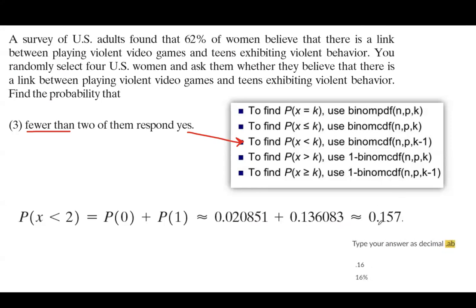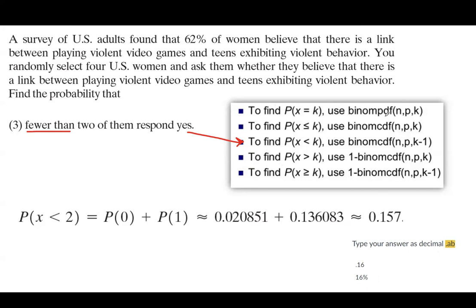And again, when you're typing these answers into your canvas, when it says, hey, point AB, it means that it's already asking you to round this number, and 15.7% is going to be 16% or 0.16. So that's how we do the computation when it comes to binomial probability distribution.